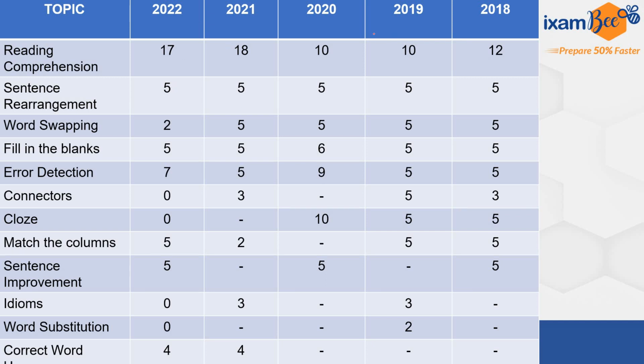In 2018, 19, 20, 21, we have seen reading comprehension all those years, and you can see that the number of questions based on reading comprehension has gone up significantly.